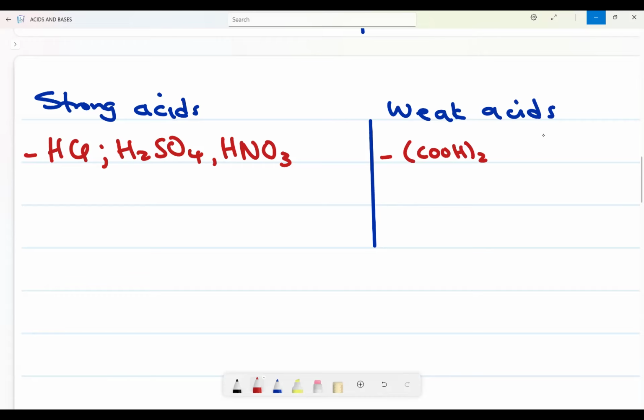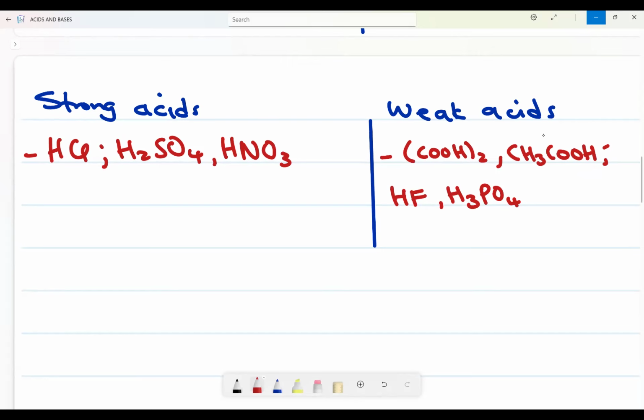Okay, we have also CH3COOH. This is ethanoic acid, right? Then we also have what? We also have HF, hydrogen fluoride. We also have H3PO4. Okay, yes. These are the types that we come across.